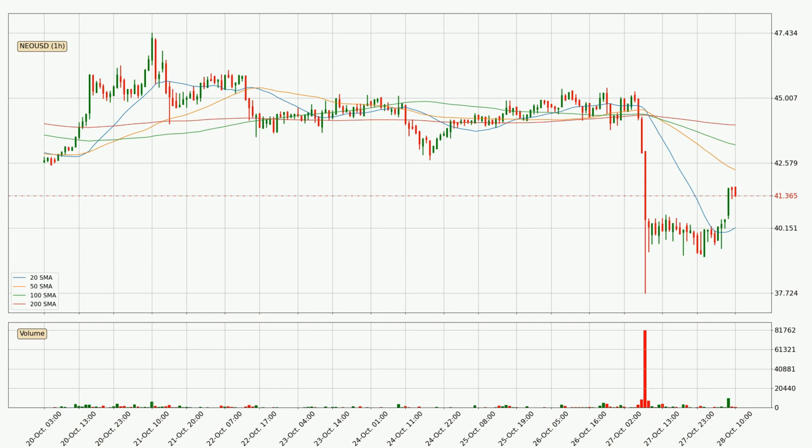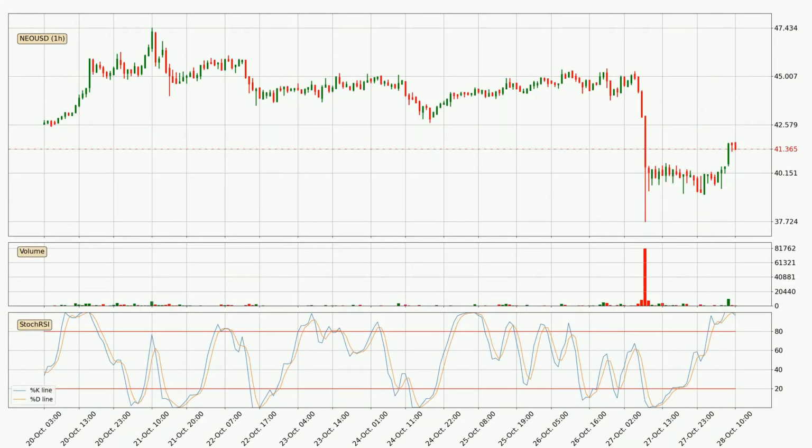Moving to the hourly stochastic RSI, both the %K and %D lines are currently very high, which means that the price is overbought and a trend change or at least consolidation for some time is to be expected. The K line is below the D line, which means that there has been a downward shift in the trend.